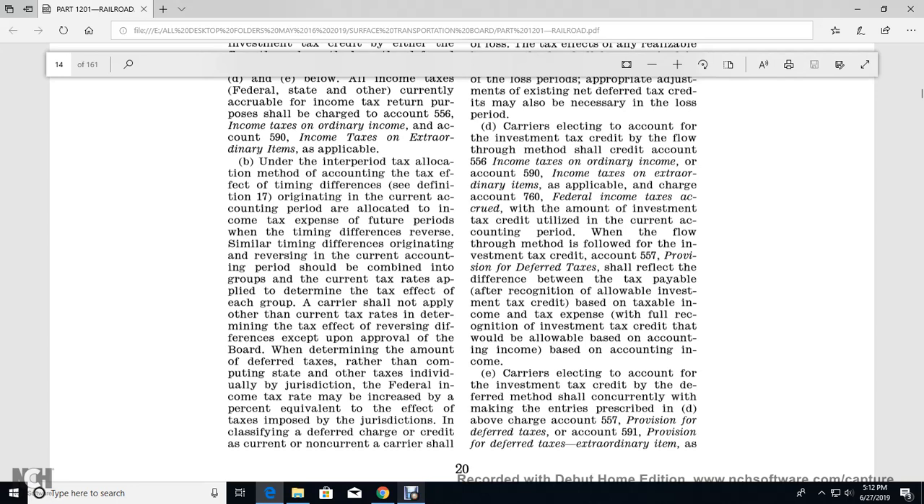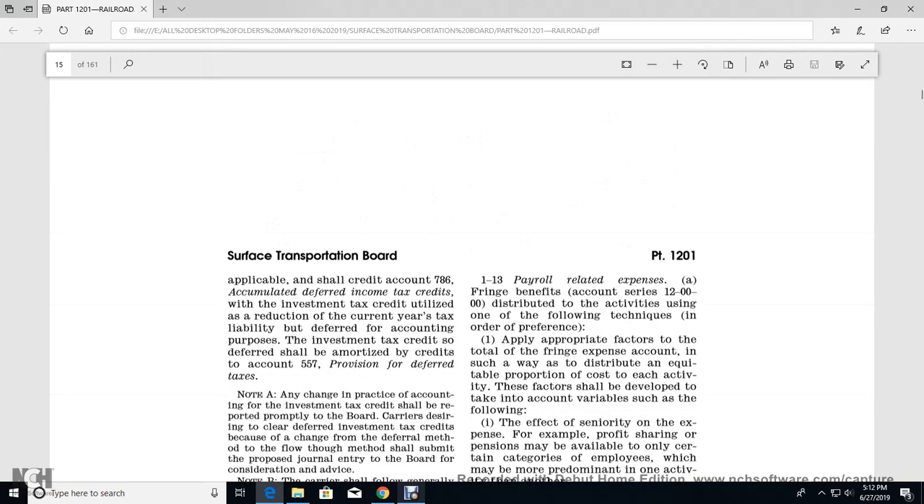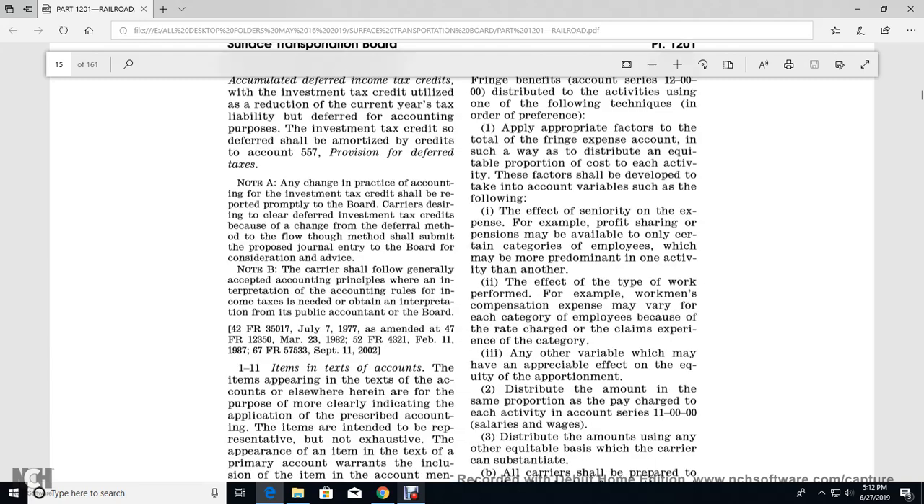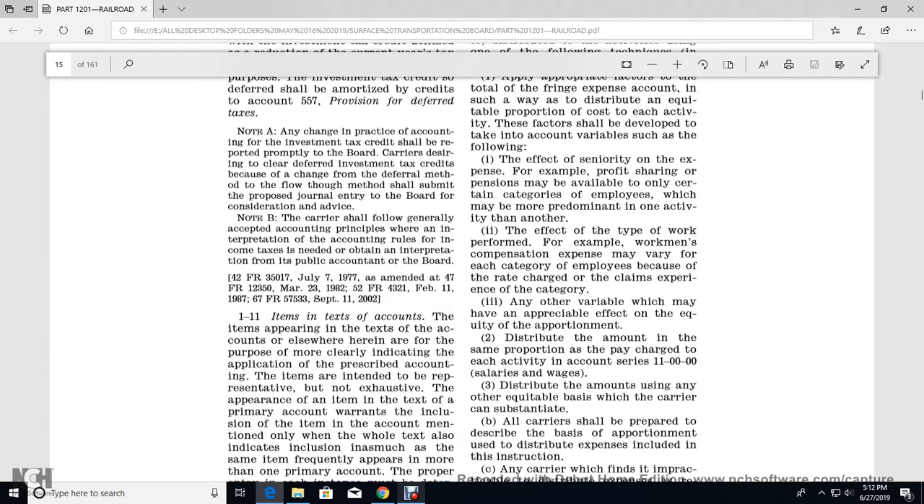All right. Carriers electing to account for the investment tax credit by the deferred method, concurrently with making the entry described in paragraph D above, charging account 557, provision for deferred tax, and account 591, deferred tax extraordinary items, as applicable, shall credit account 786, cumulative deferred income tax credit, with the investment tax credit utilized as a reduction of the current year tax liability. The deferred credit shall be amortized with a credit to account 557, provision for deferred taxes. All right, 111.